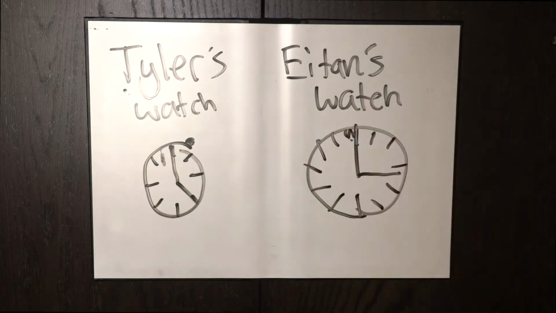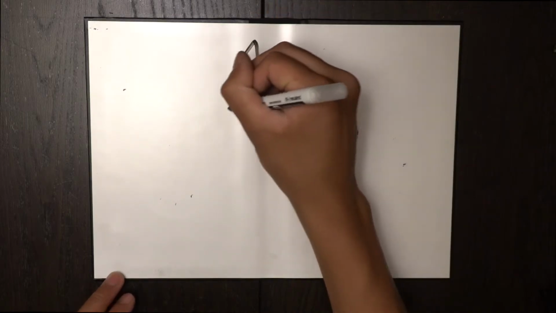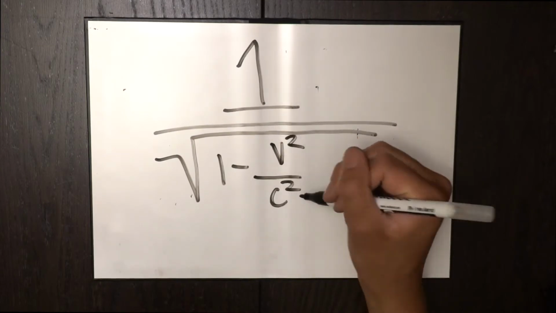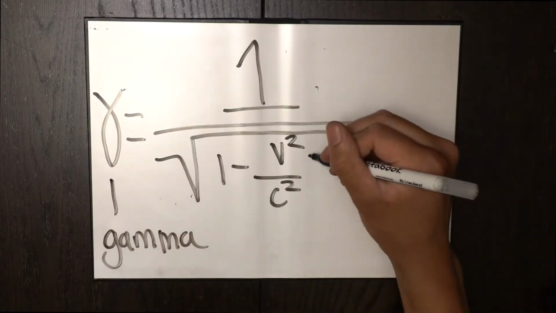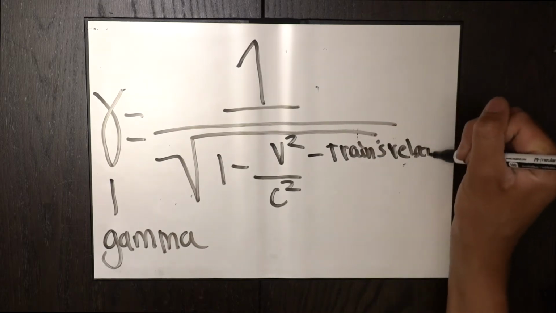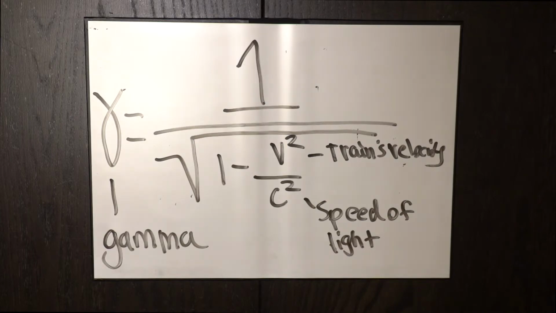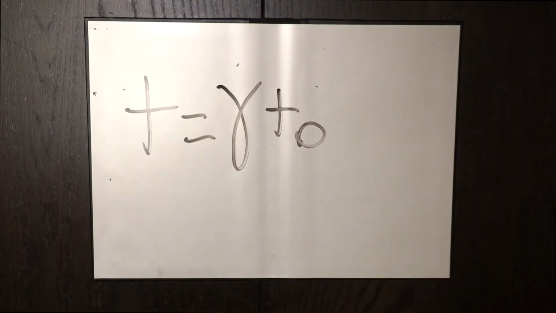That's time dilation. If you measure the distance the light was traveling from Aton's perspective on the platform, you calculate that time slowed down for Tyler by a factor of 1 divided by the square root of 1 minus the train's velocity squared divided by the speed of light squared. We call this factor gamma, and it applies to any situation where another inertial reference frame is moving relative to yours. Gamma will always be greater than 1. Time in that moving reference frame will seem to equal time in your reference frame multiplied by gamma, and thanks to this, we can make many formulas using gamma and time.